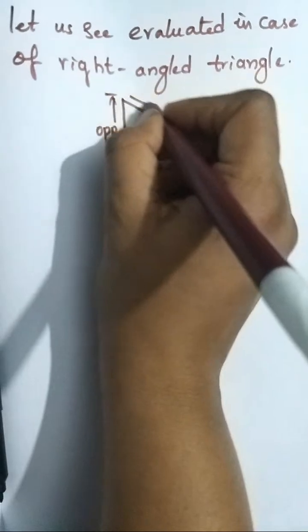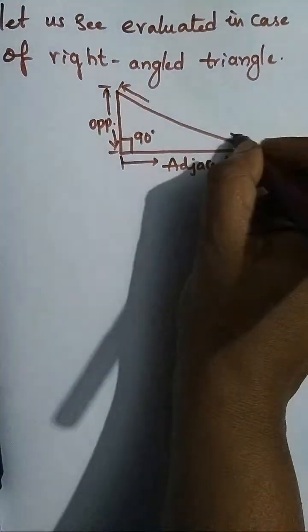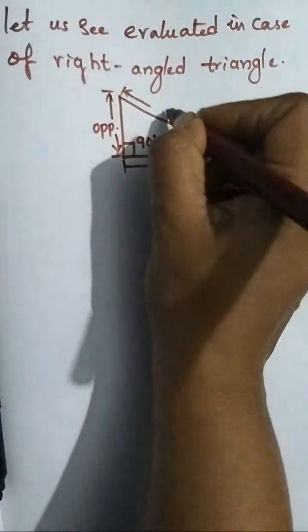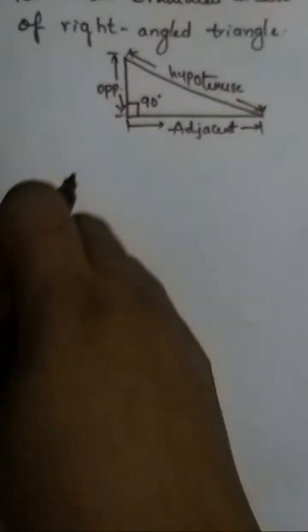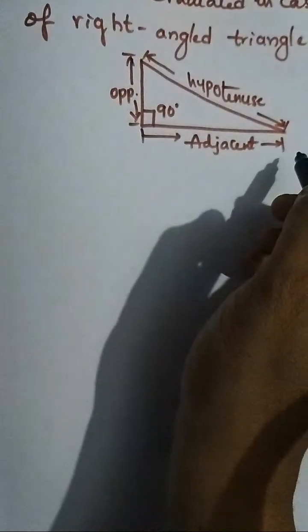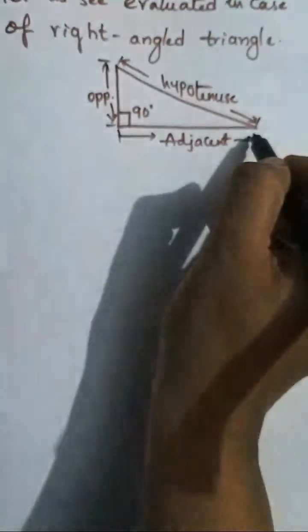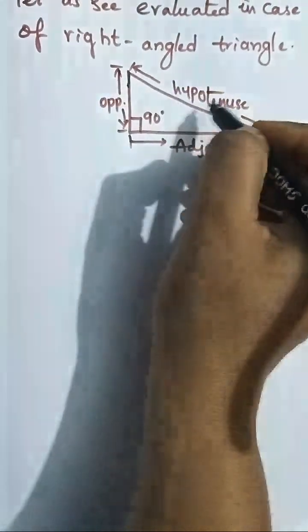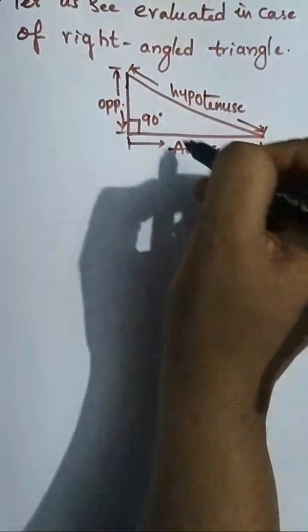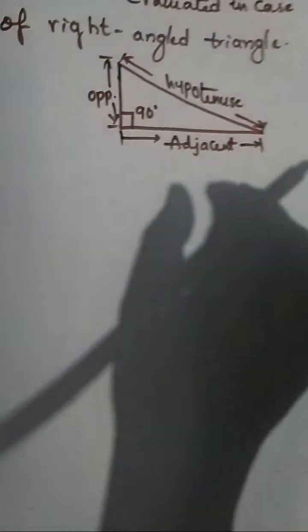And this longest side we call the hypotenuse. Okay, the longest side is called the hypotenuse, and this is the opposite side, and this is the adjacent side.